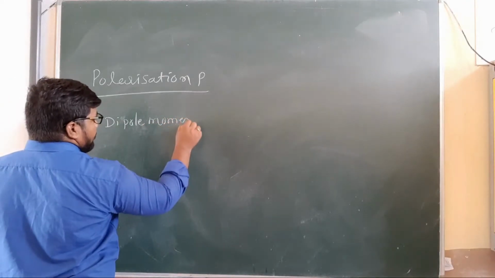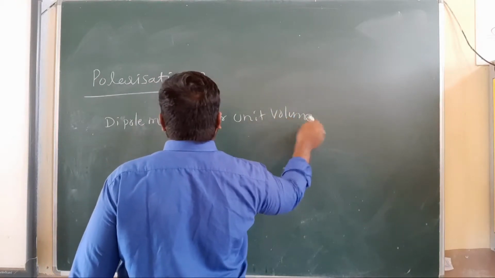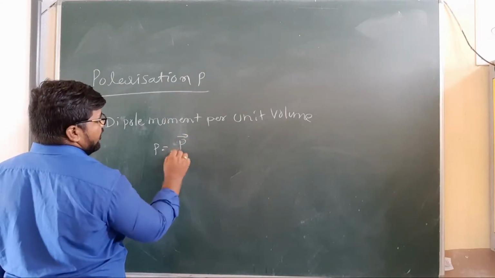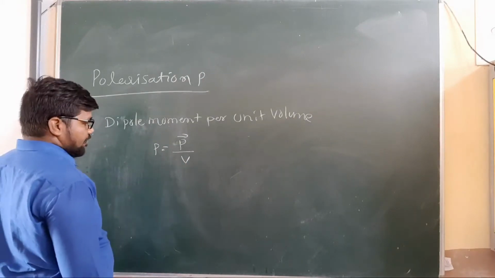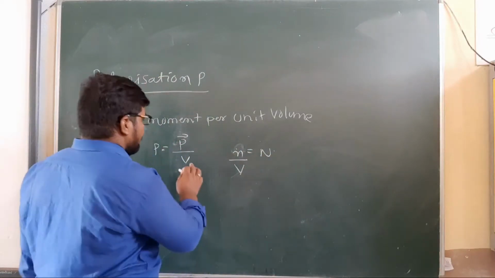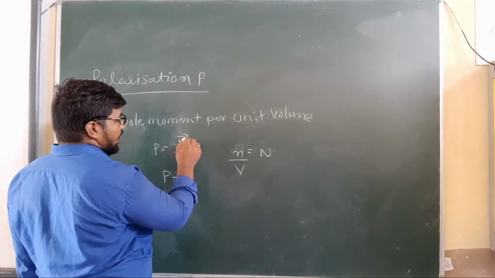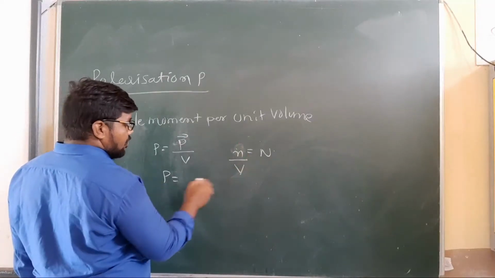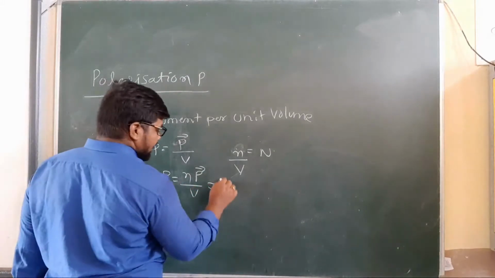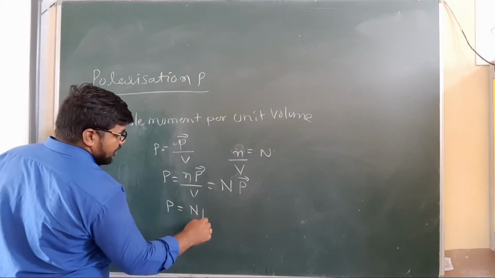P is equal to P bar divided by V. Here we have to take N, because polarization means the net dipole moment of the number of molecules per unit volume: N P bar by V. So we write polarization P is equal to N P bar.